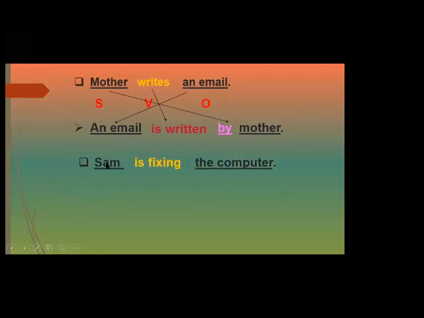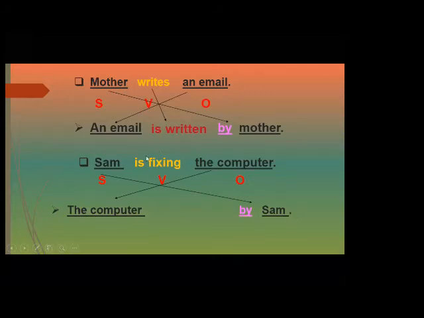So Sam, this is an active voice because we have the subject Sam doing the verb. So Sam is the subject, is fixing is the verb, the computer is the object. So now we want to change it from active to passive. We will put number one, the object in the place of the subject. Number two, the subject in the place of the object. But don't forget by. So I will say the computer by Sam.